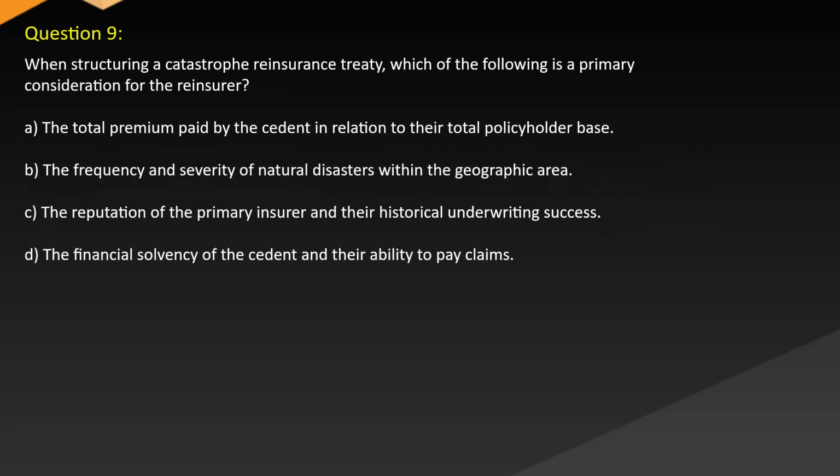Question 9. When structuring a catastrophe reinsurance treaty, which of the following is a primary consideration for the reinsurer? A. The total premium paid by the cedent in relation to their total policyholder base. B. The frequency and severity of natural disasters within the geographic area. C. The reputation of the primary insurer and their historical underwriting success. D. The financial solvency of the cedent and their ability to pay claims.